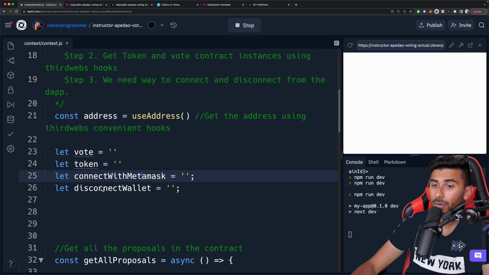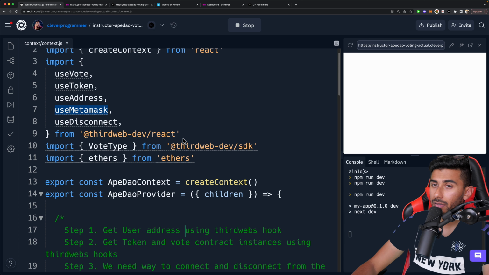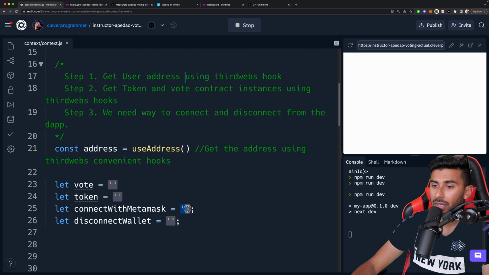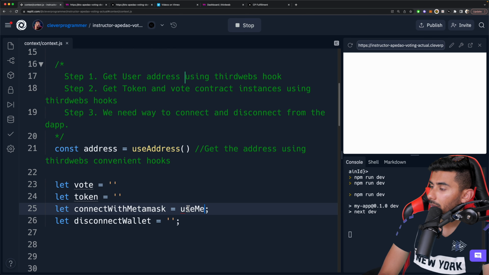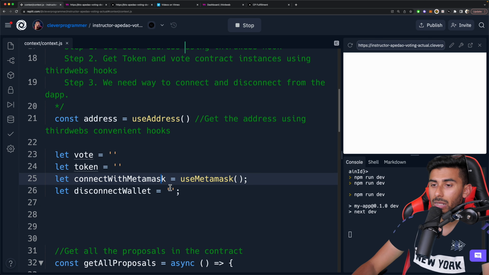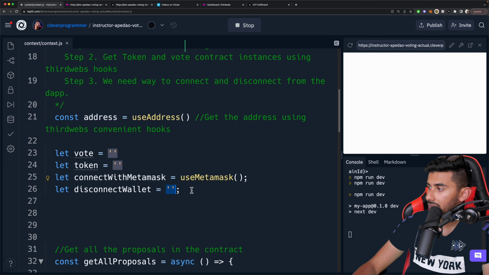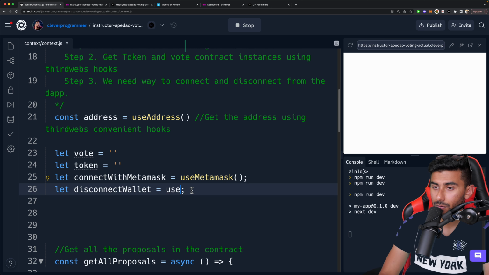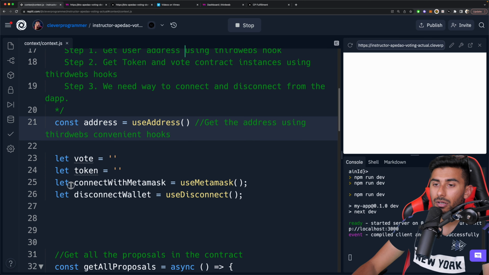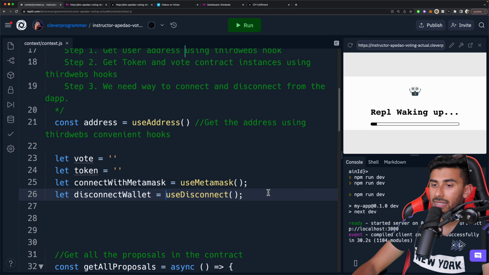All right, next up for connect with MetaMask, we're going to use the hook that we got from the thirdweb SDK. And we're going to say useMetaMask, and that will give us access to MetaMask. And then we're also going to disconnect the wallet, so we're going to use the disconnect hook here. Okay, so now our address is set, our connect with MetaMask is set, and disconnect wallet is set.